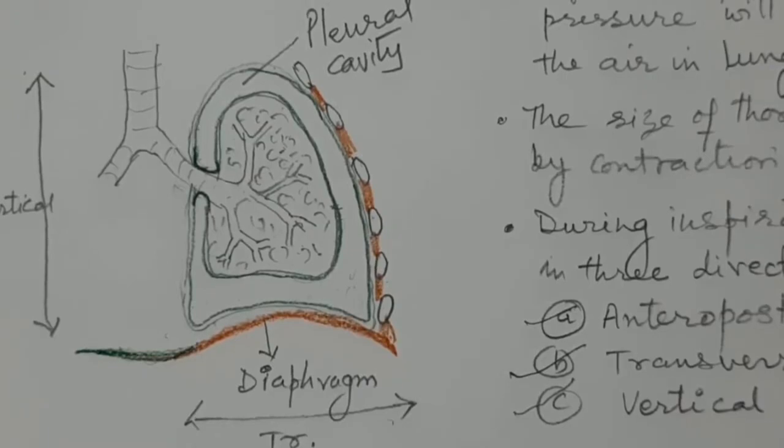Thus, during inspiration, it is the increase in the dimensions of the thoracic cavity in the different diameters which helps to increase the negative pressure in the pleural cavity, and that sucks the air.